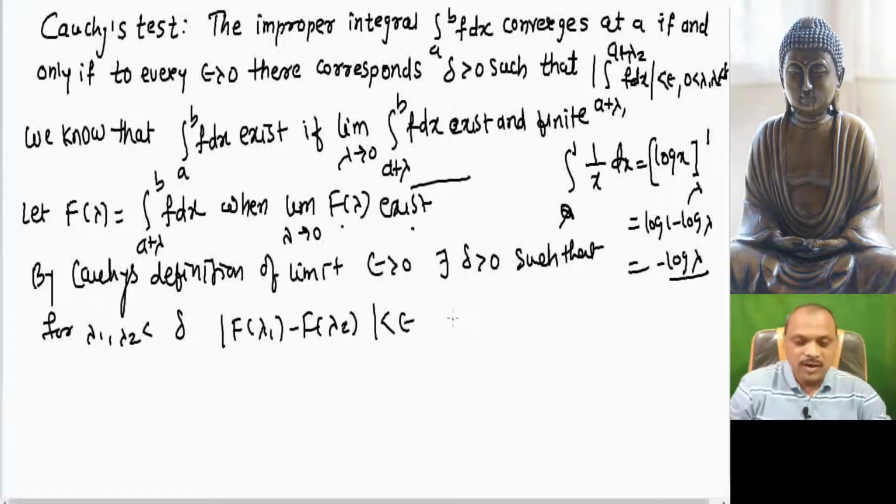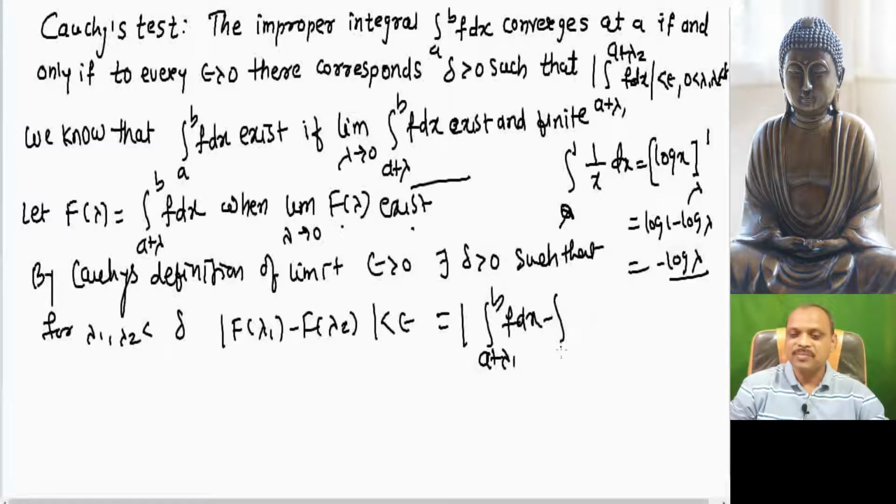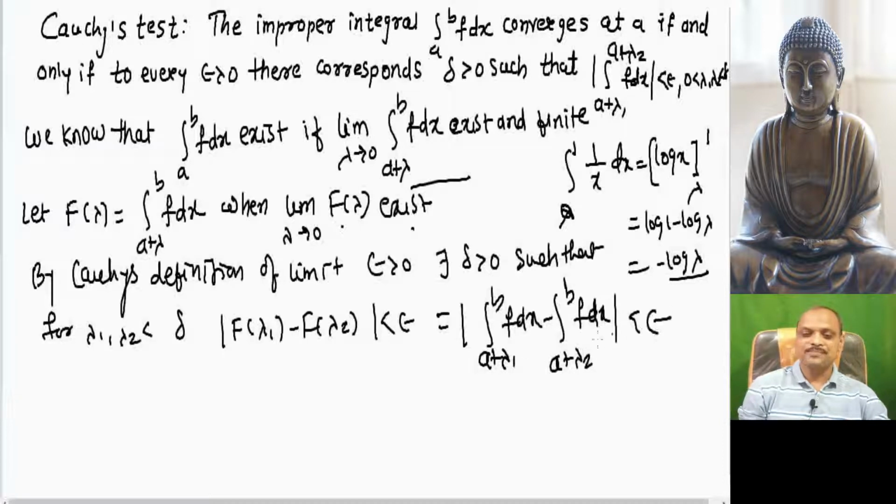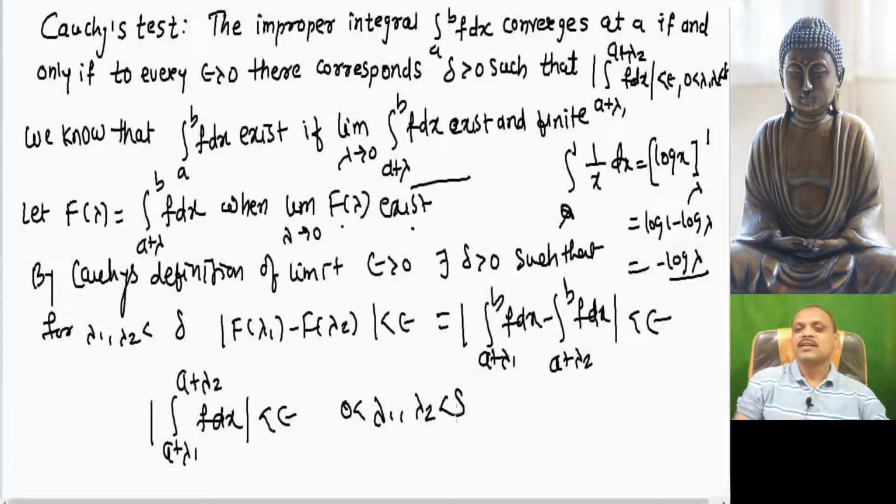Now see what F of lambda 1 is: the integration a plus lambda 1 to b f dx minus the integration a plus lambda 2 to b f dx. This is nothing but the integration a plus lambda 1 to a plus lambda 2 of f dx, less than epsilon whenever 0 less than lambda 1, lambda 2 less than delta.